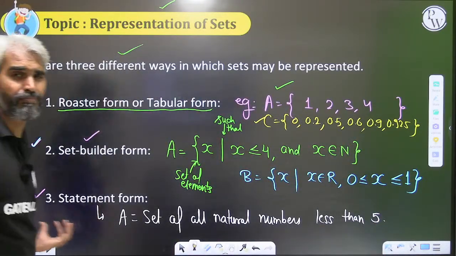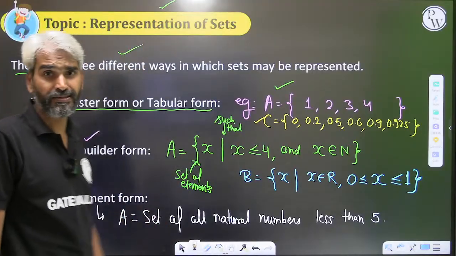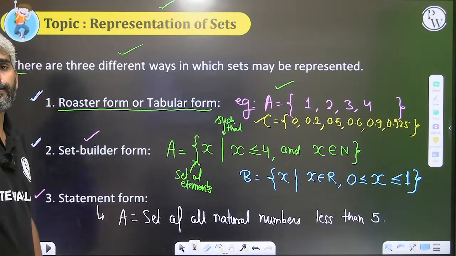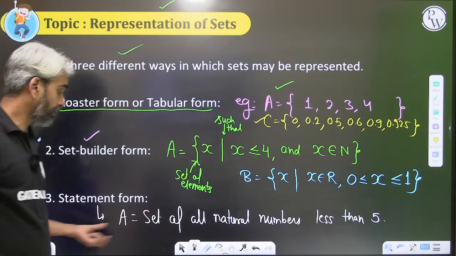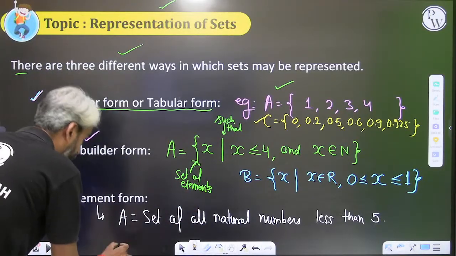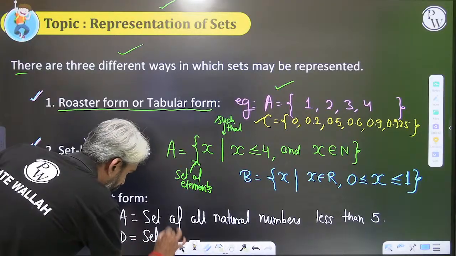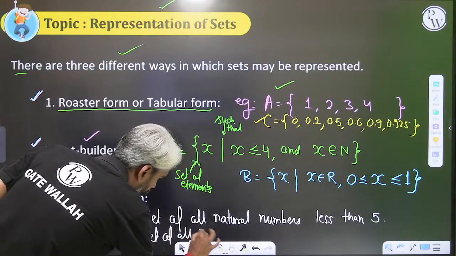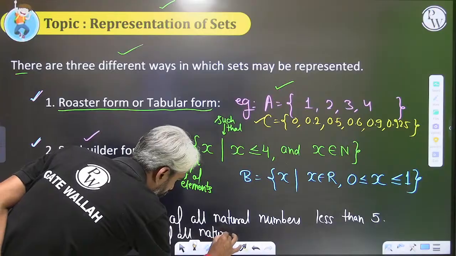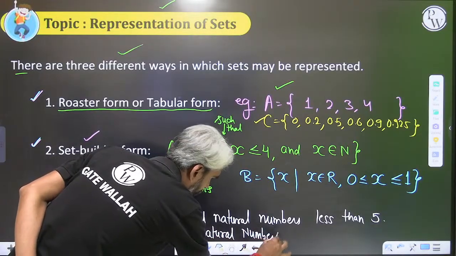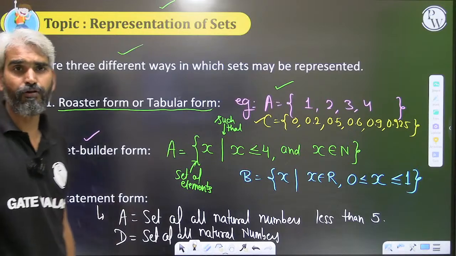You can simply represent the definition, or you can represent the elements in the form of a statement that describes what will eventually become the elements of your set. Similarly, let's assume it's the set of all natural numbers.